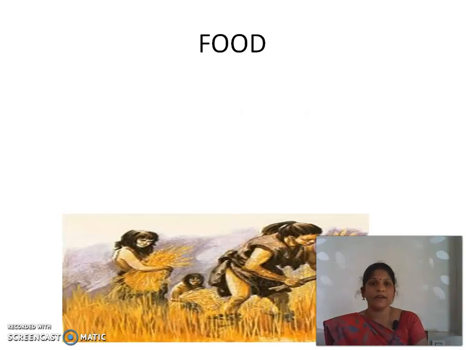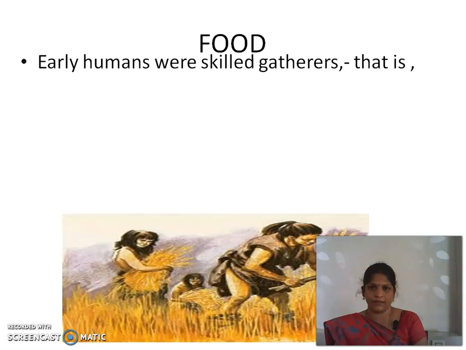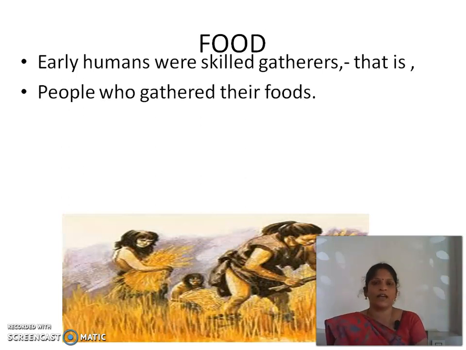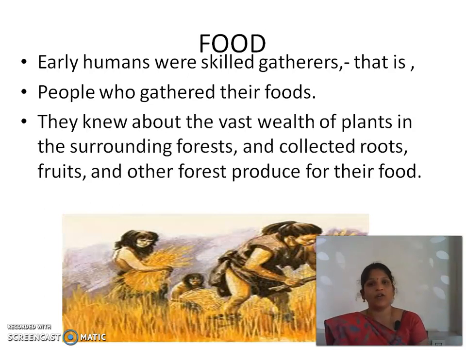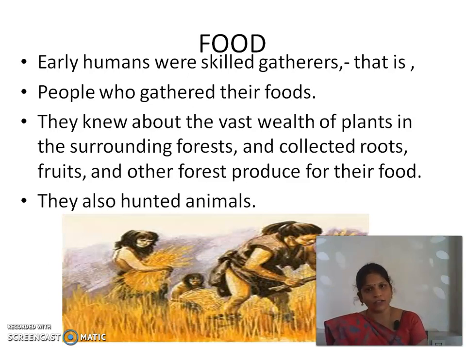Then what was their food in those days? Early humans were skilled gatherers, that is, people who gathered their food. They also knew about the vast wealth of plants in the surrounding forest and collected roots, fruits and other forest produce for their food. Okay children? Yes. Next, they also hunted animals for their food.